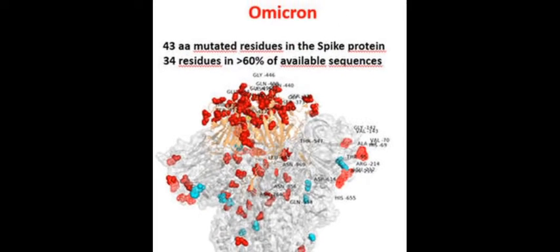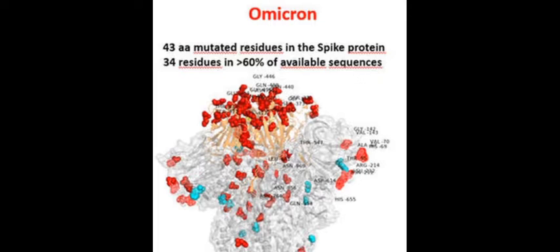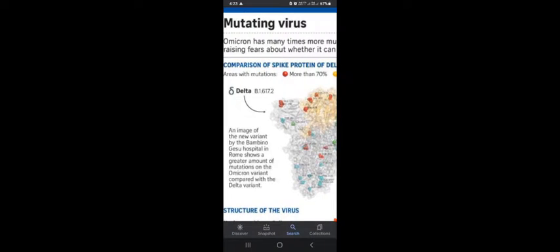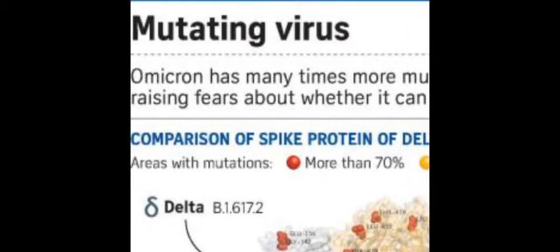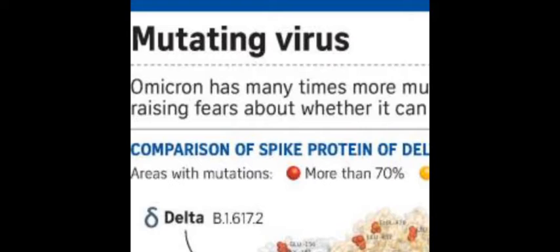So due to the changing of the key, what happened? The lock was not properly opened. In the same manner, Omicron also contributes to these aspects. Coming to the nature of the mutating virus, Omicron has more mutations that lead to more variations of the spike.